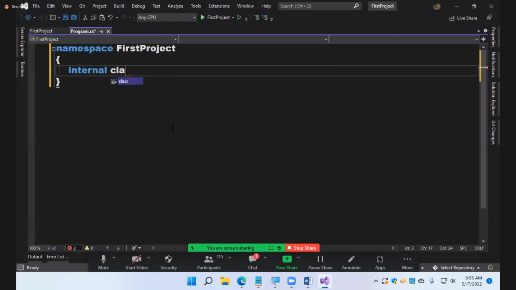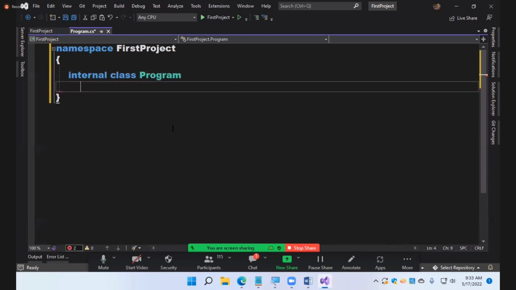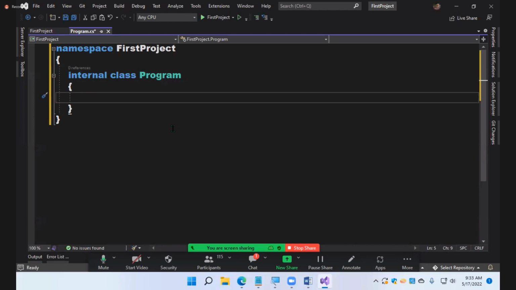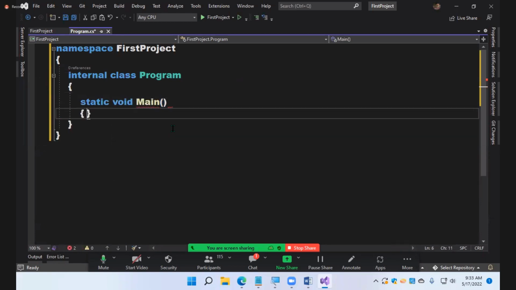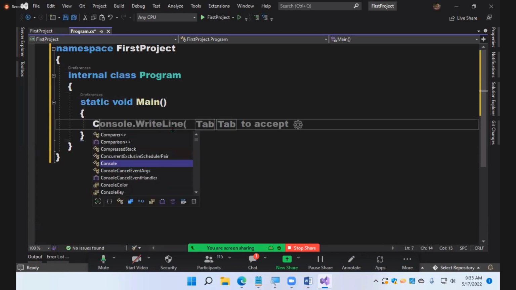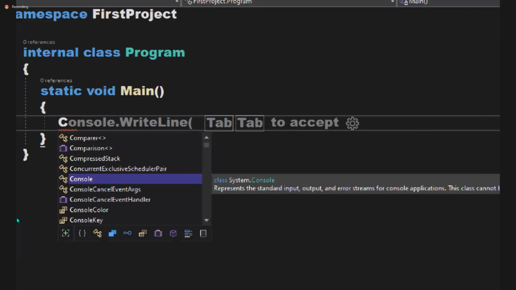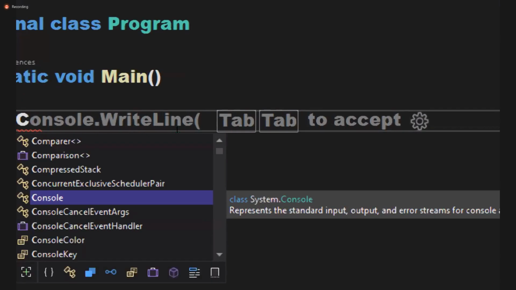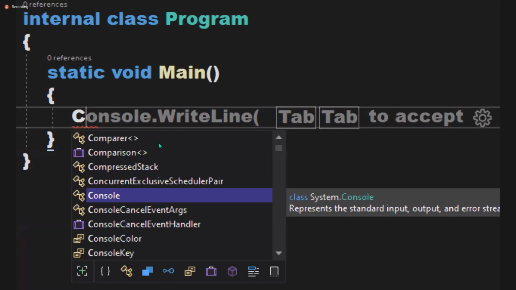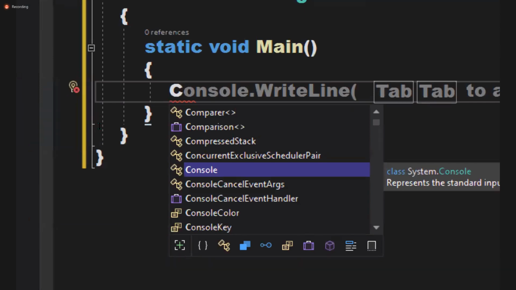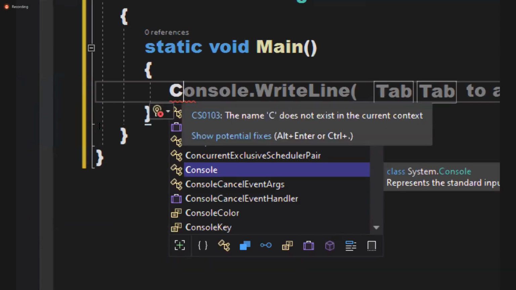Internal class Program. Guys, Visual Studio 2022 has AI, artificial intelligence, when you start typing. In older versions, type C and you will get the list of options there. We call this IntelliSense. When you type C, all the related options are listed, so you have an option for lesser typing work.